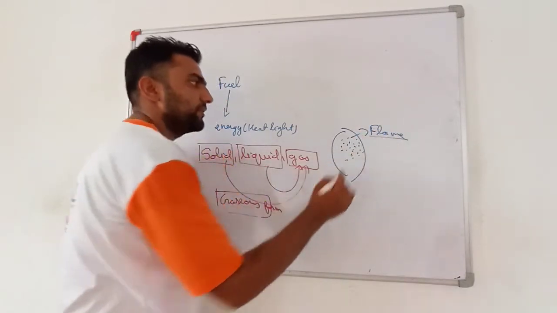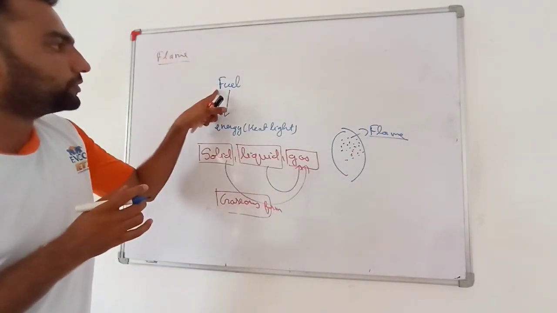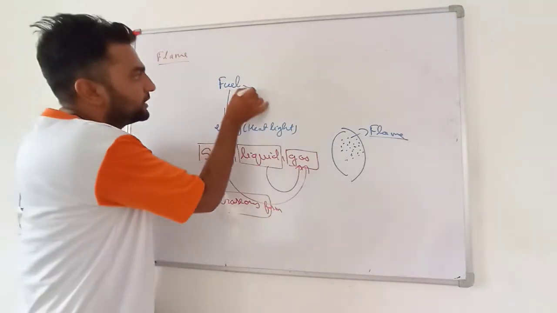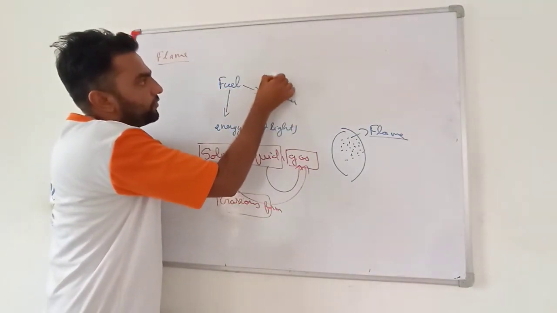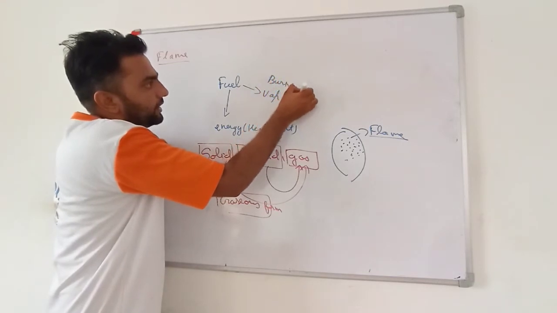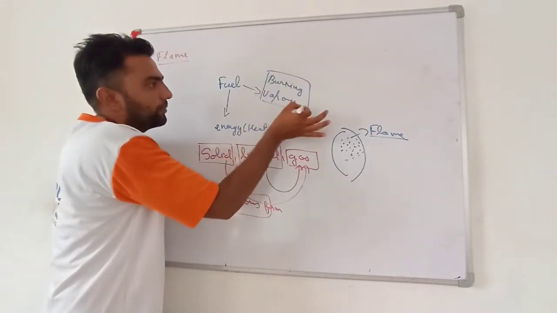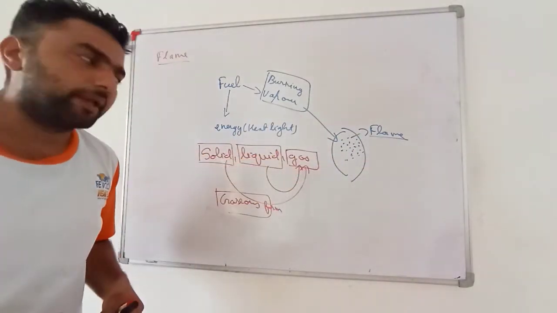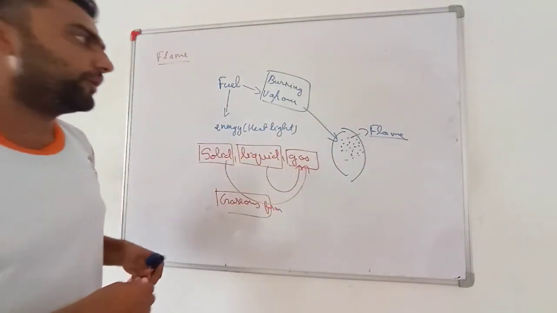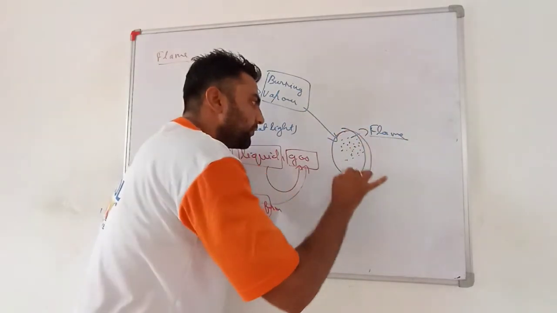Very important. What is a flame? Whenever any fuel burns and if it is burning in the vapor form, it will produce a flame.